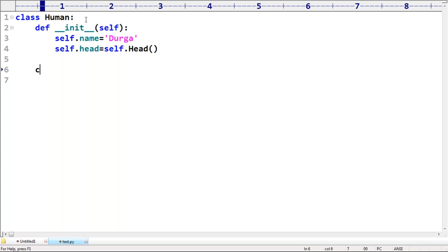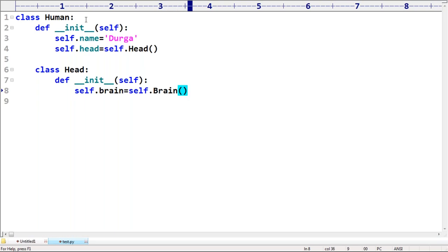Now this head is the inner class I'm taking, with def __init__(self). This head has a brain, that's why here self.brain is equal to self.brain, like this I'm taking.